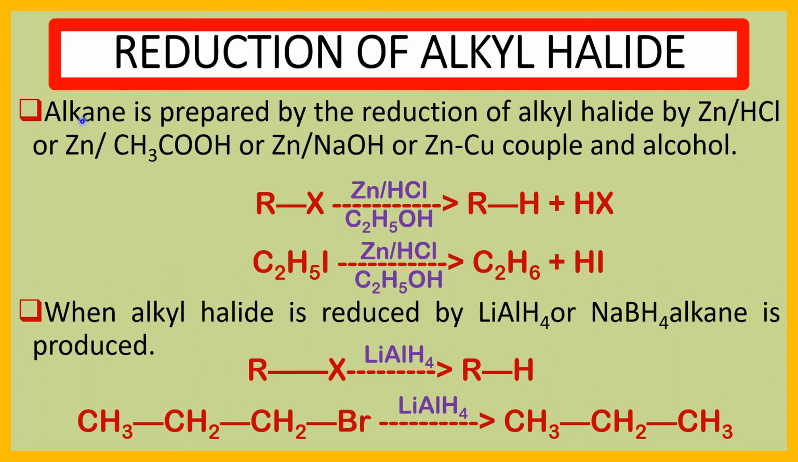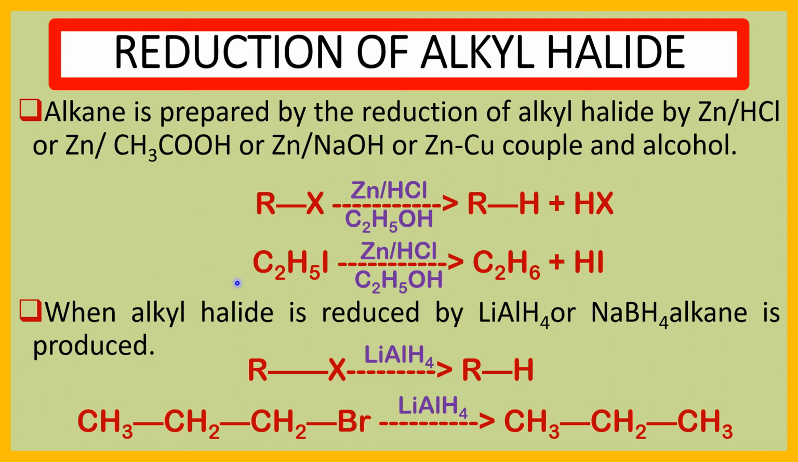Another method for the preparation of alkane is the reduction of alkyl halide. Alkane is prepared by the reduction of alkyl halide by zinc HCl, or zinc acetic acid, or zinc NaOH, or zinc copper couple and alcohol. See here, RX is the alkyl halide. If we reduce this by zinc HCl in the presence of alcohol, here we take ethanol as an alcohol, it produces RH. RH is the alkane.